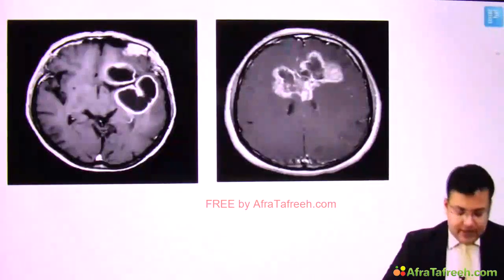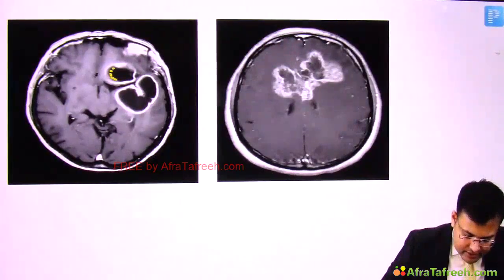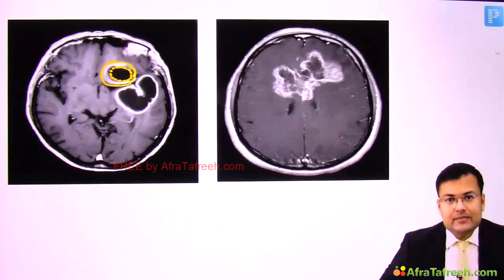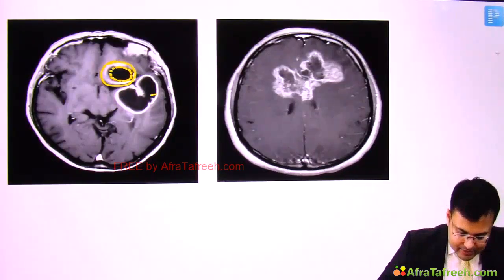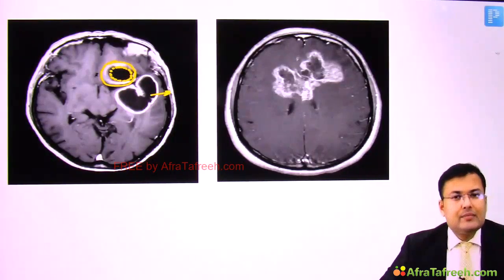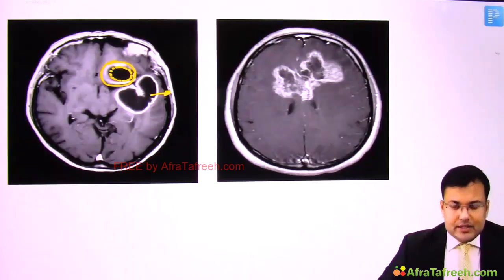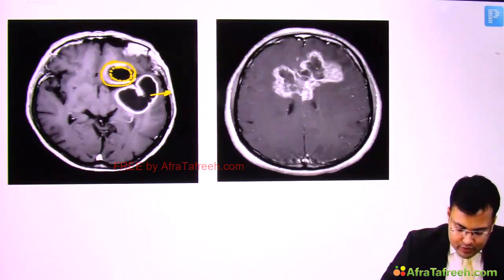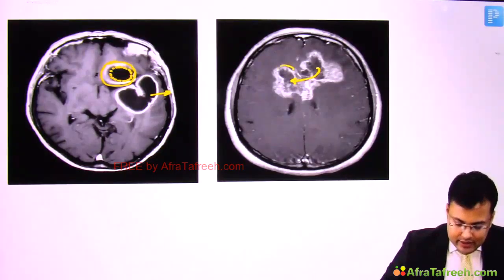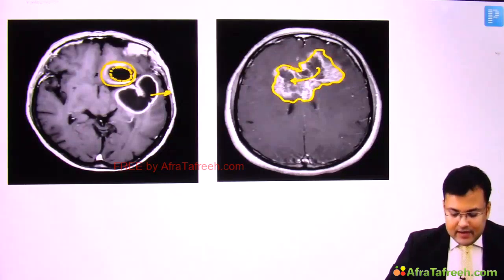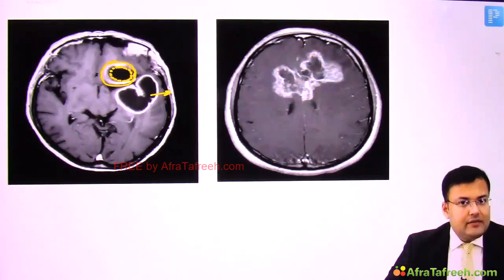Now see these two pictures. What you can see here, that there is central necrosis. And can you see there is ring-like enhancement? And if you see the shape of tumor, can you see the shape is like butterfly? What is the special feature? That these tumors are going to cross the midline. Can you see here? So the tumor is going to cross the midline and it looks like butterfly. So it is also known as butterfly tumor.